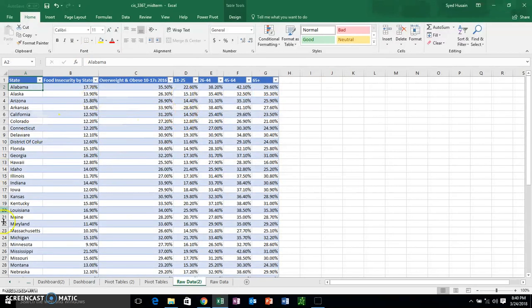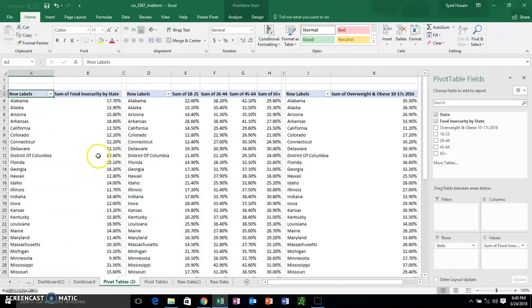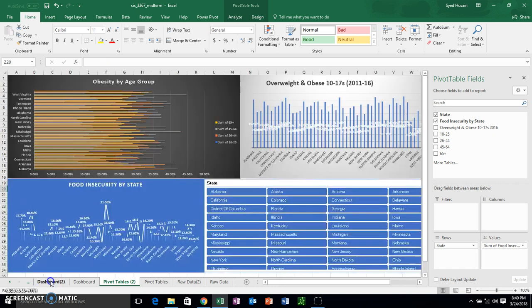Going to my second data set, I'm going to be inserting all this into pivot tables as well. These are going to be my pivot tables. I'm going to have one for food insecurity, one for all the age groups, and one of the age groups I'm going to have separately. I'll explain why. So I'm going to insert all these data tables into pivot charts in my second dashboard.